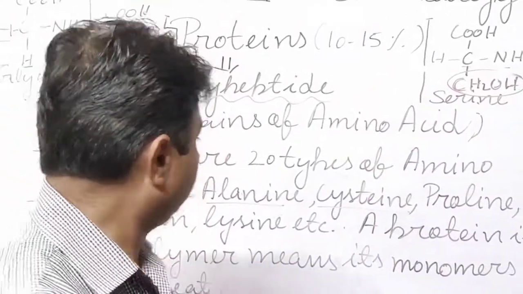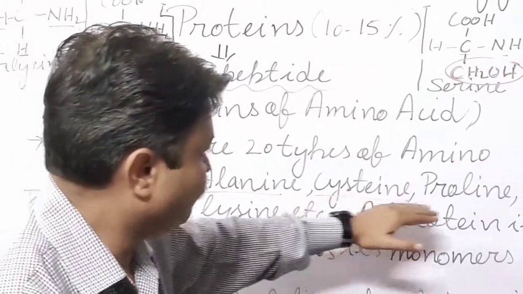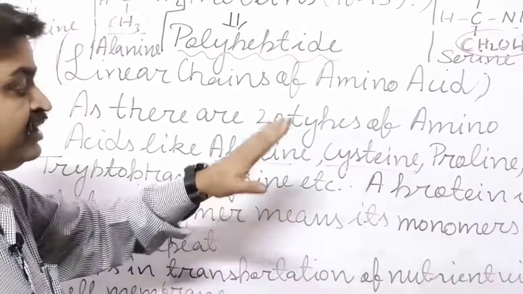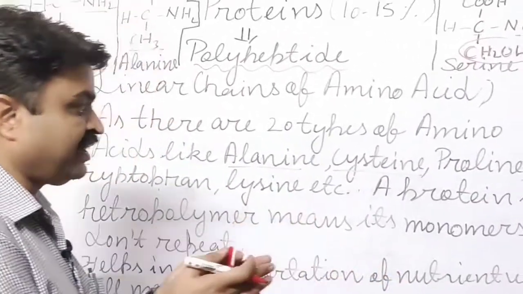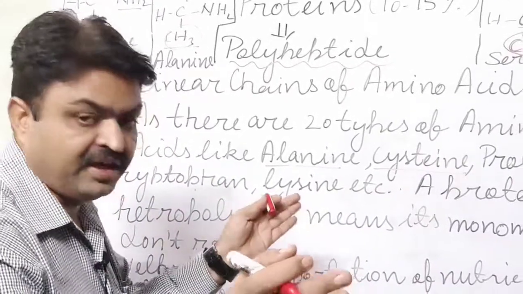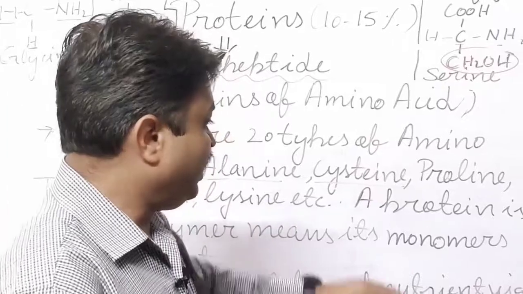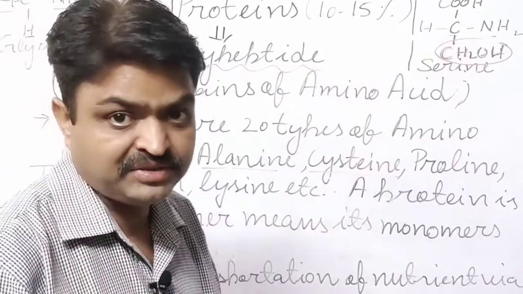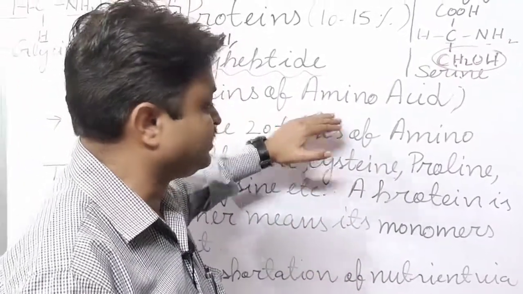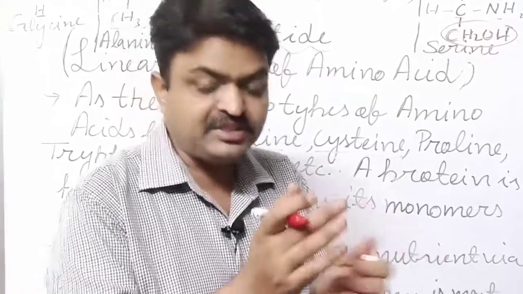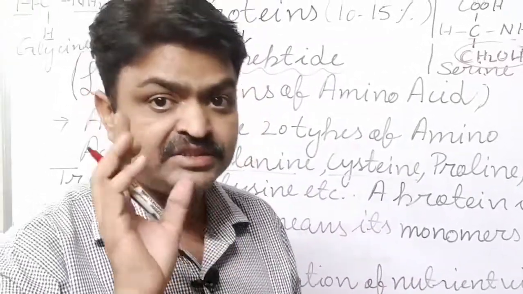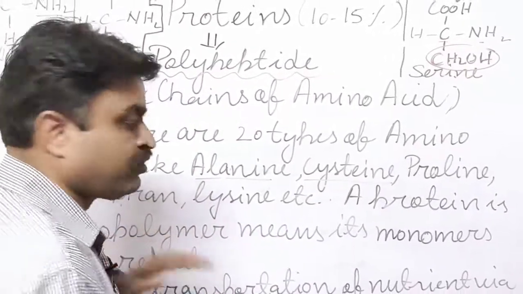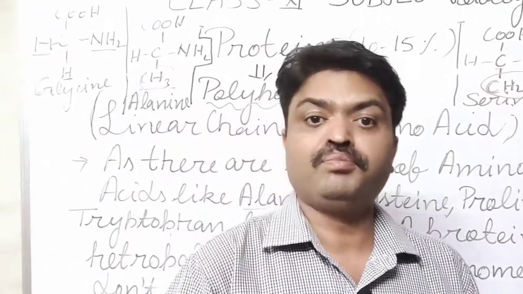So student, there are 20 types of amino acids, and the 3 we have discussed here with their chemical structure, like alanine, cysteine, proline, tryptophan, lysine. These are the 20 types of amino acids, and they are connected in a chain in the protein, student. A protein is a heteropolymer. Heteropolymer means in this, the amino acids are not repeated, they change, means their monomers change. That's why we can say that proteins are heteropolymers, they are not homopolymers.